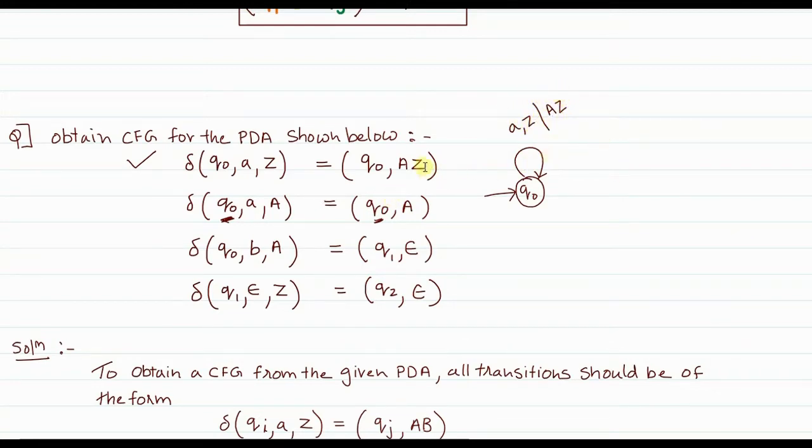Okay, so please note, it's not a mistake. Sometimes the token can also be called Z by the examiner. Now let us see the second transition that is given to us.